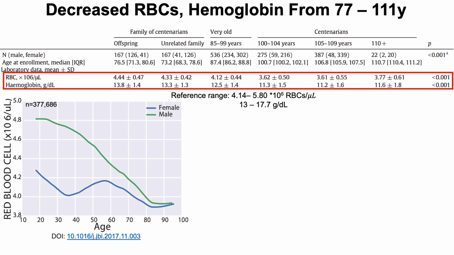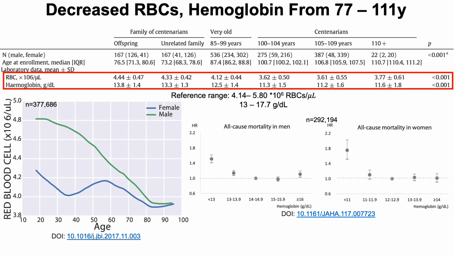So first, how do the red blood cells change with age? I've shown this in another video, and this just verifies the data for the centenarians, or the decrease with aging that we see from the centenarian offspring going towards centenarians. So red blood cells decrease from values of around 4.8 and 4.3 in men and women respectively, down to about 3.9 in 90-ish-year-olds, which, again, we see a similar trend in the centenarians. So what about mortality risk?